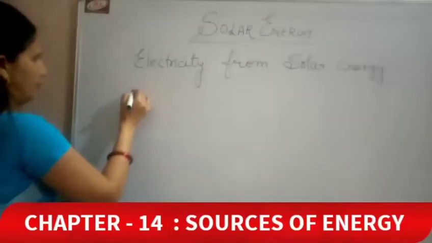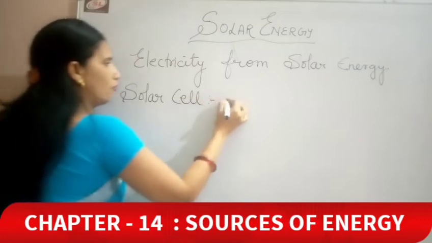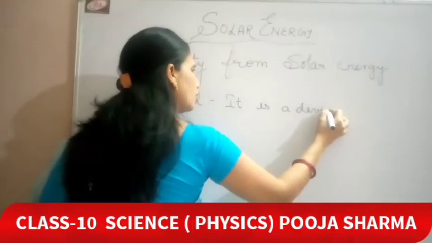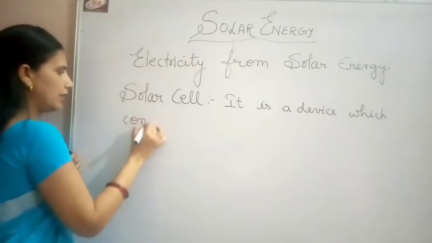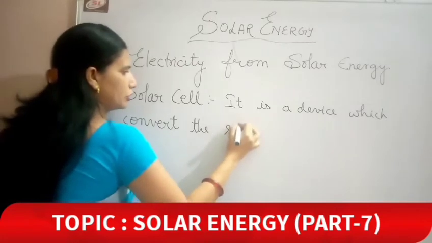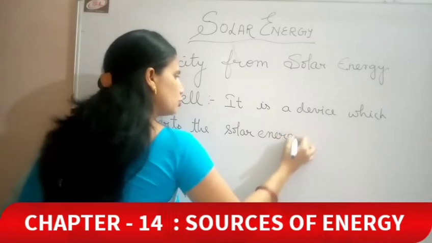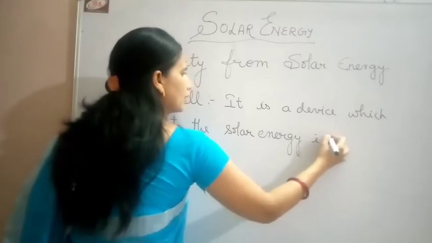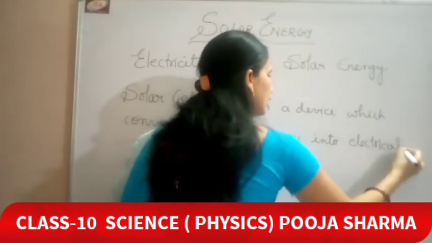What is a solar cell? It is a device which converts solar energy into electrical energy.